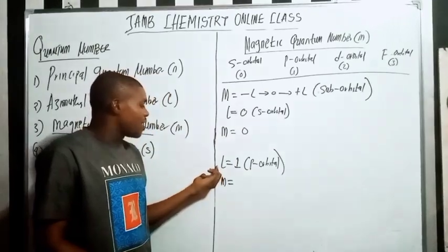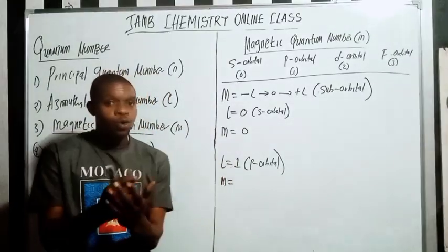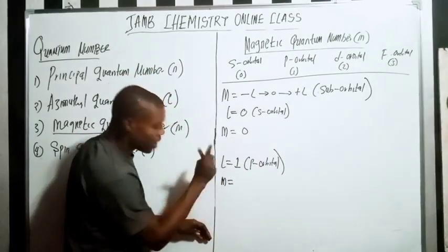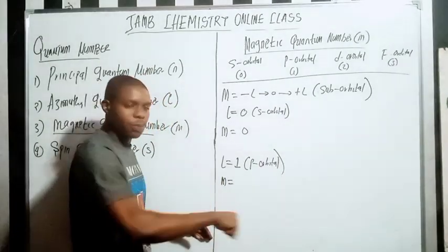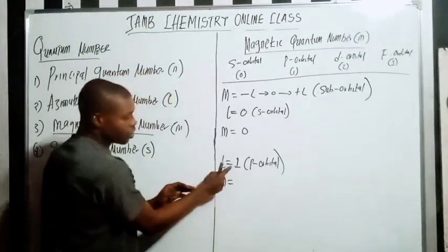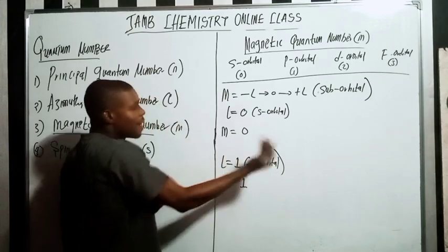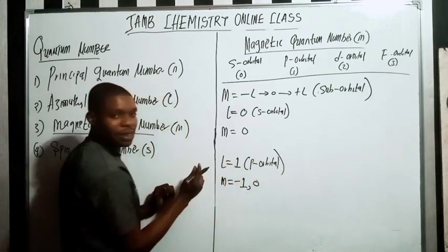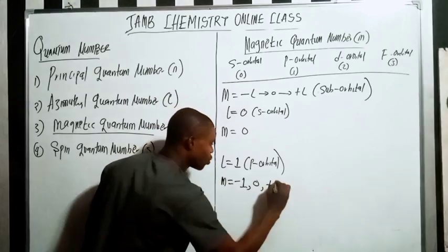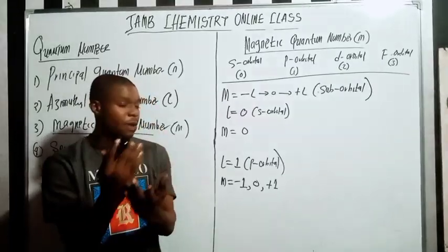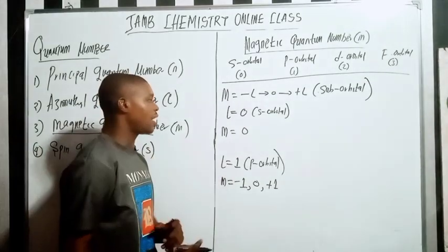So if I take l to be 1, which is p orbital, what are my magnetic quantum numbers? What are the suborbitals? Because here we have 1, it is going to be minus 1, after minus 1 we have 0, and after 0 we have plus 1. Do you understand? Now, it may not make sense to you until you get to the other one.